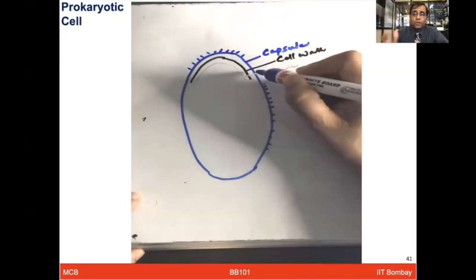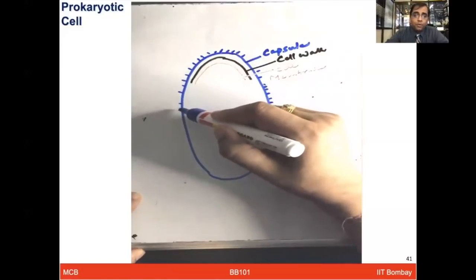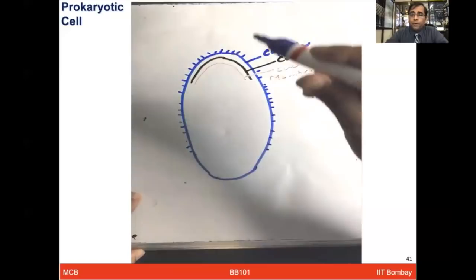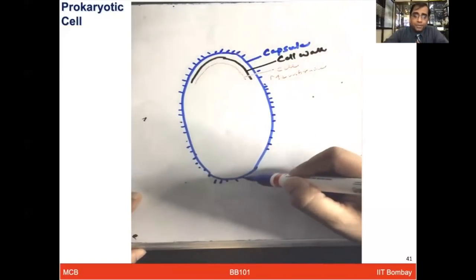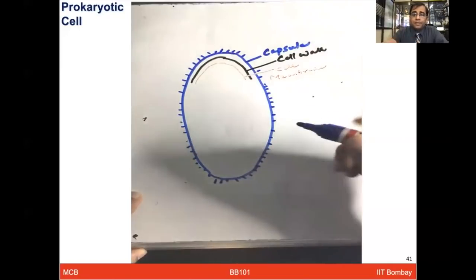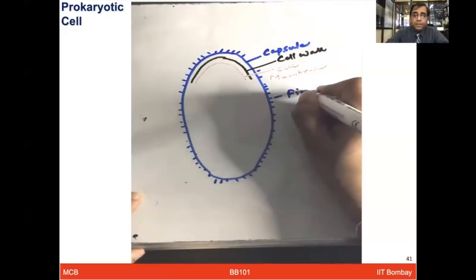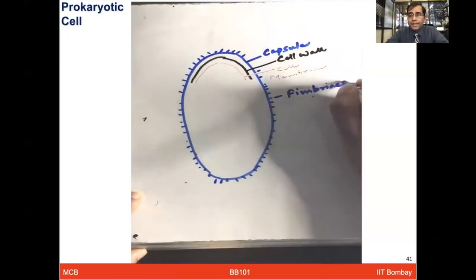Now the capsule, which is on the outside, is quite crucial. It is surrounded with polysaccharides or protein-dense layers, and it really provides a lot of protection to the bacteria against environmental conditions. And then there are the sticky fimbriae, which are hair-like appendages helping the bacteria attach to different substrates.